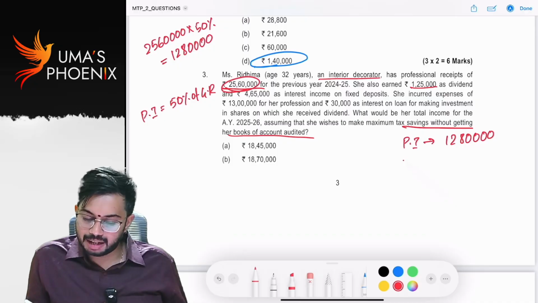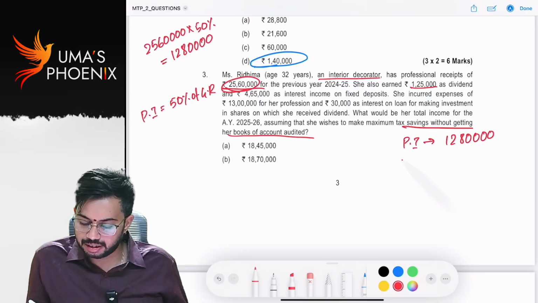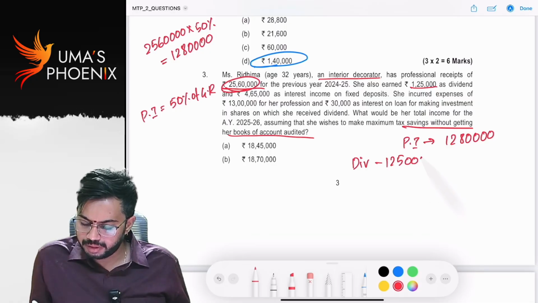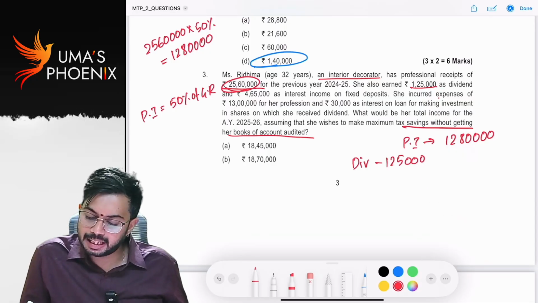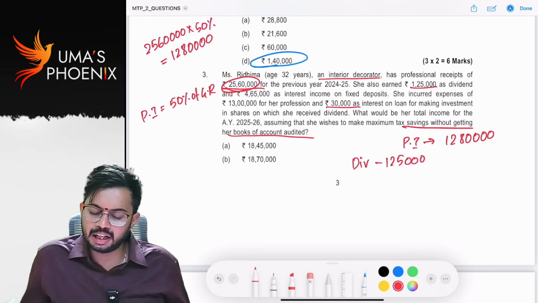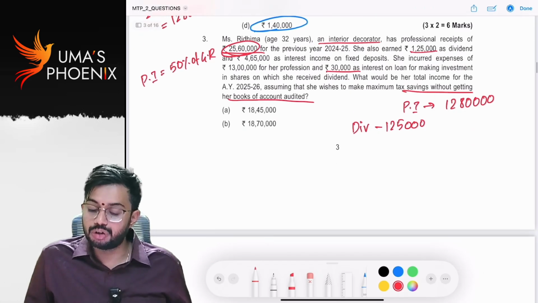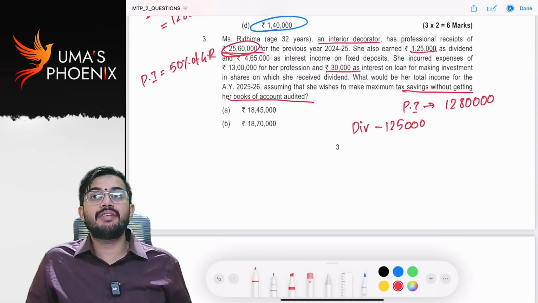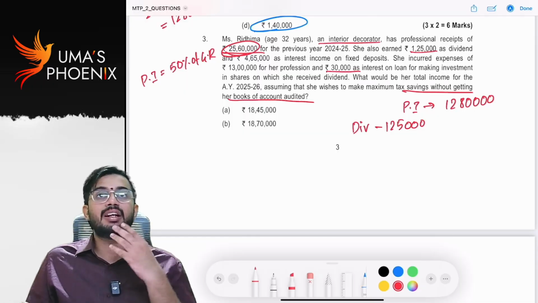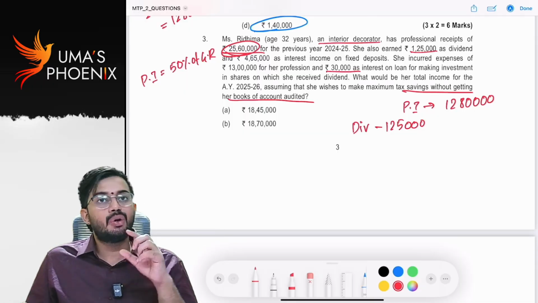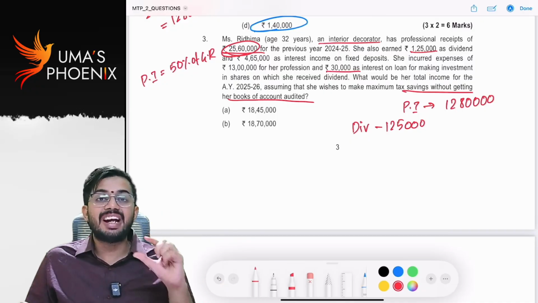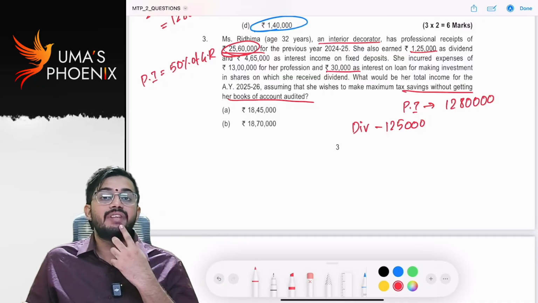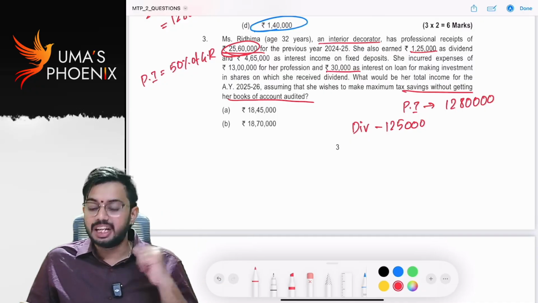And dividend income is 1,25,000. But to earn 1,25,000, how much expense she incurred? She incurred 30,000 as interest on loan. In income from other sources, I have discussed one point. Whenever loan is taken to earn dividend income, interest paid on loan or 20% of dividend income, whichever is lower, will be allowed as deduction.